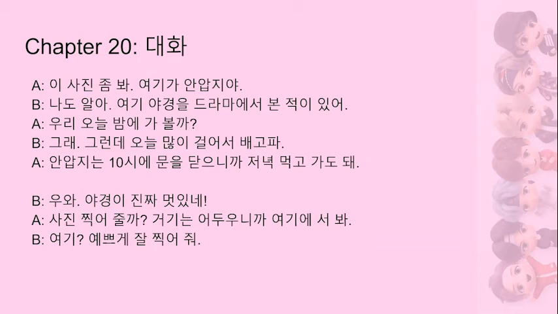And then the first person says, 우리 오늘 밤에 가볼까? Shall we try going tonight to this place called 안압지? And the other person responds, 그래, sure. 그런데 오늘 많이 걸어서 배고파. But I'm hungry because I walked a lot today. And then the other person says, 안압지는 10시에 문을 닫으니까 저녁 먹고 가도 돼. So this is saying because 안압지 closes at 10 p.m. So this 문을 닫으니까, because the doors close, because it closes at 10 p.m. 저녁 먹고 가도 돼. We can eat dinner and then go.